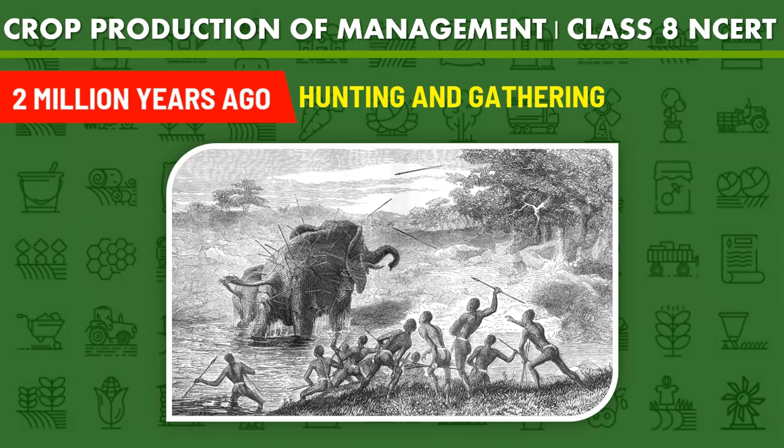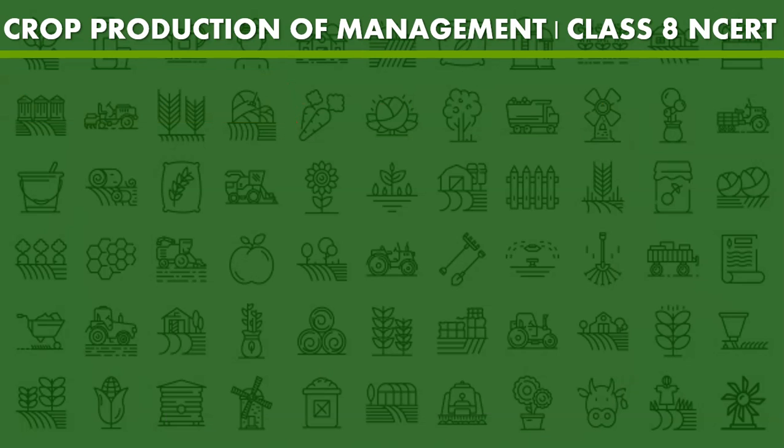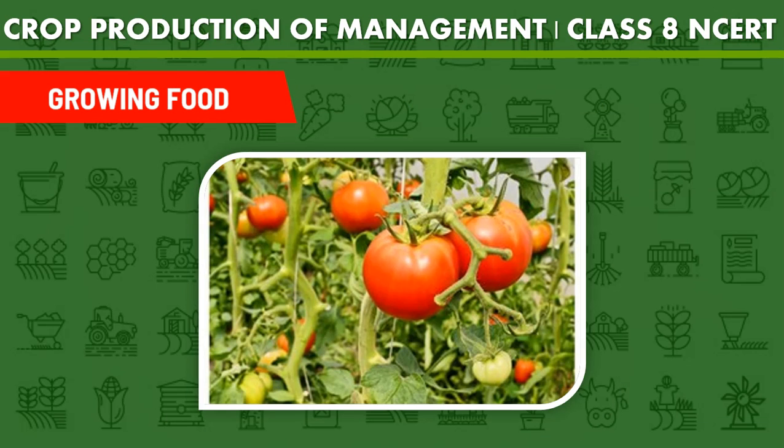But later we found out that hunting and gathering wasn't very effective for getting food, because some days we could hunt a vast amount, but some days we couldn't. It was kind of a win or lose situation. So that's when we started to grow our food through agriculture and other cultivation. We started to cultivate food after we discovered iron, because iron is used for agricultural practices. Its main tool is iron. So when iron was discovered, that's when we realized that we can use these tools to cultivate our own food.